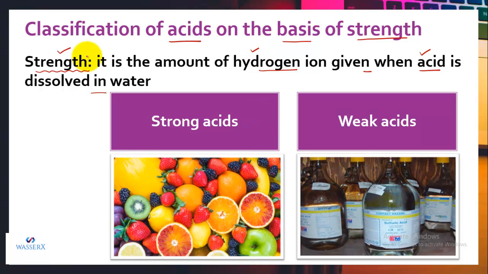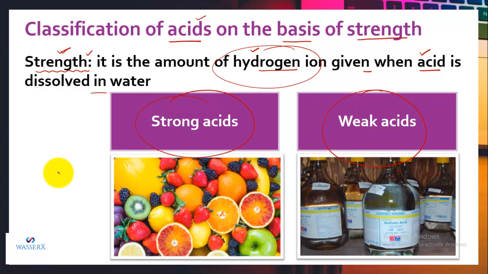Similarly, if I use this term for bases, we'll say that it is the amount of hydroxide ion given by a base when it is dissolved in water. So strength simply means the amount of ions they are releasing when they are dissolved in water. If we talk about acids, depending upon their strength, we can classify them as strong acids and weak acids.